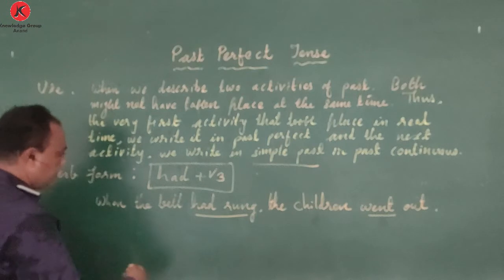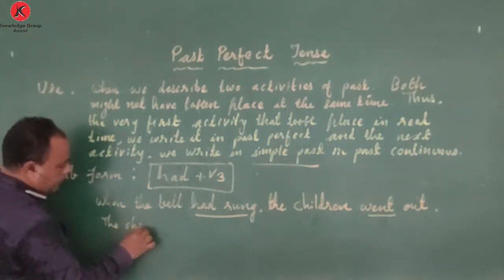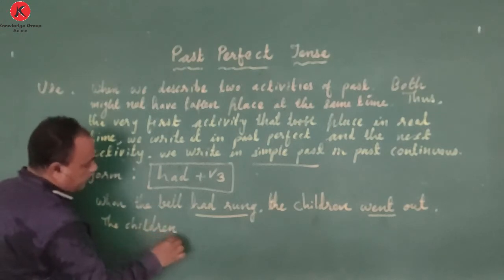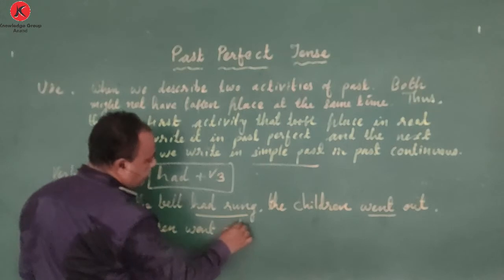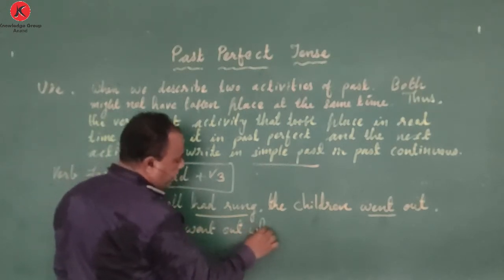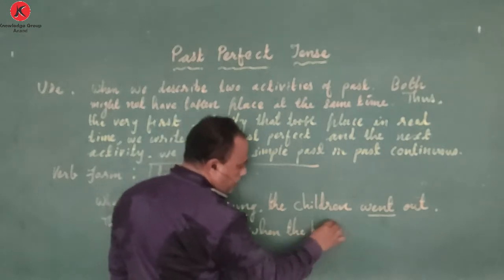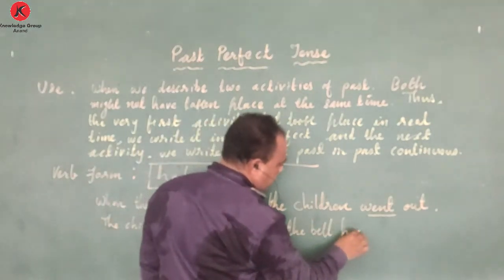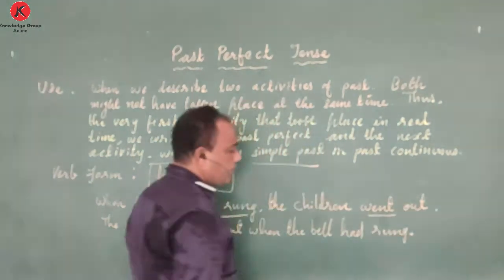For example, this sentence can be written like this also: the children went out when the bell had rung.